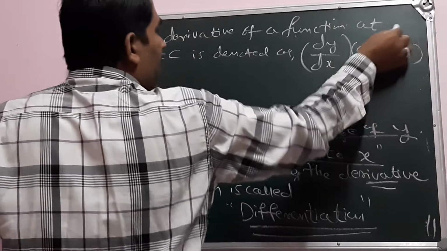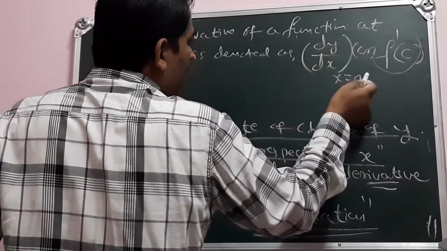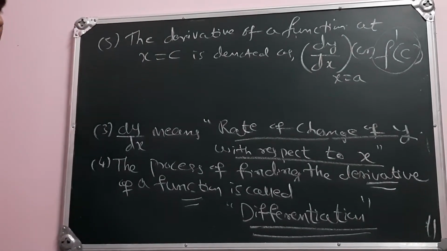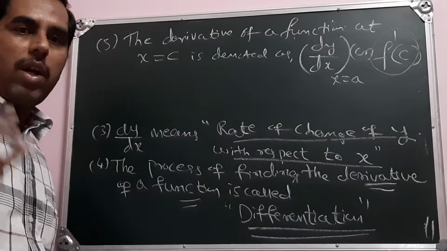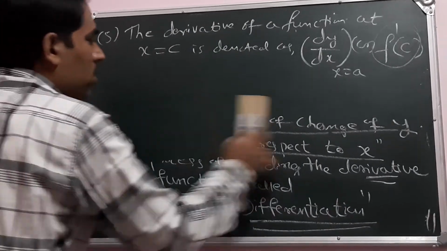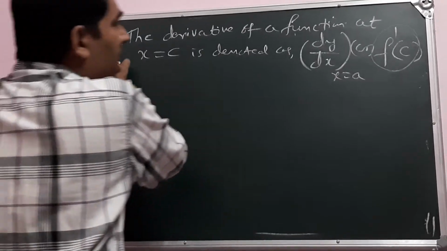This represents the derivative of a function at a given point. So left hand derivative and right hand derivative, this is called differentiability of the function.